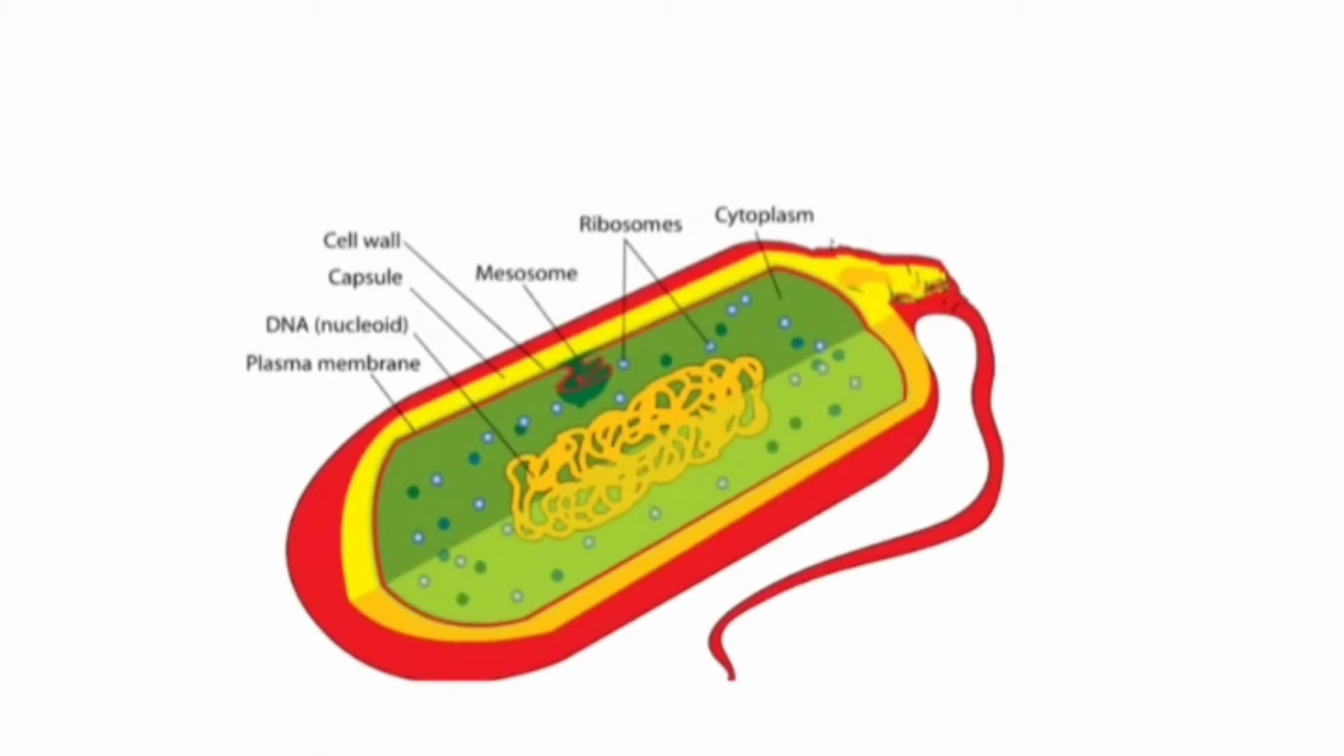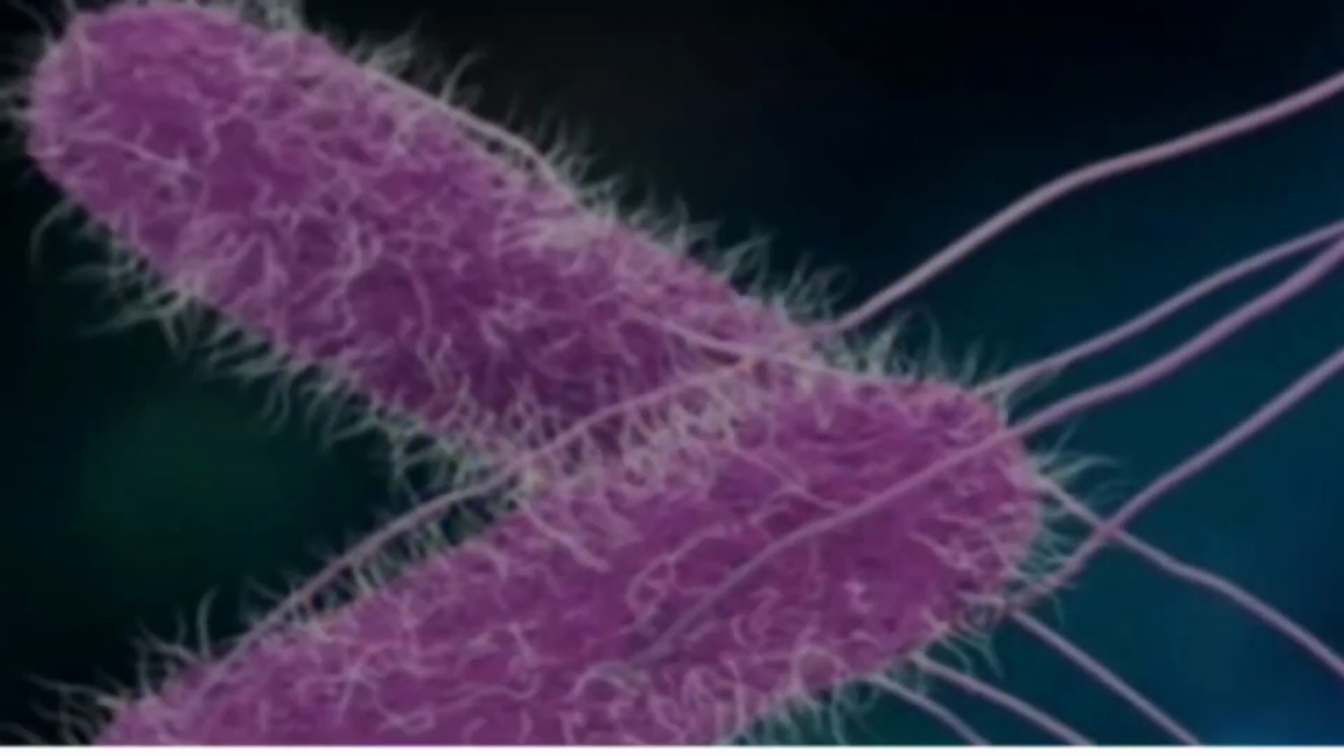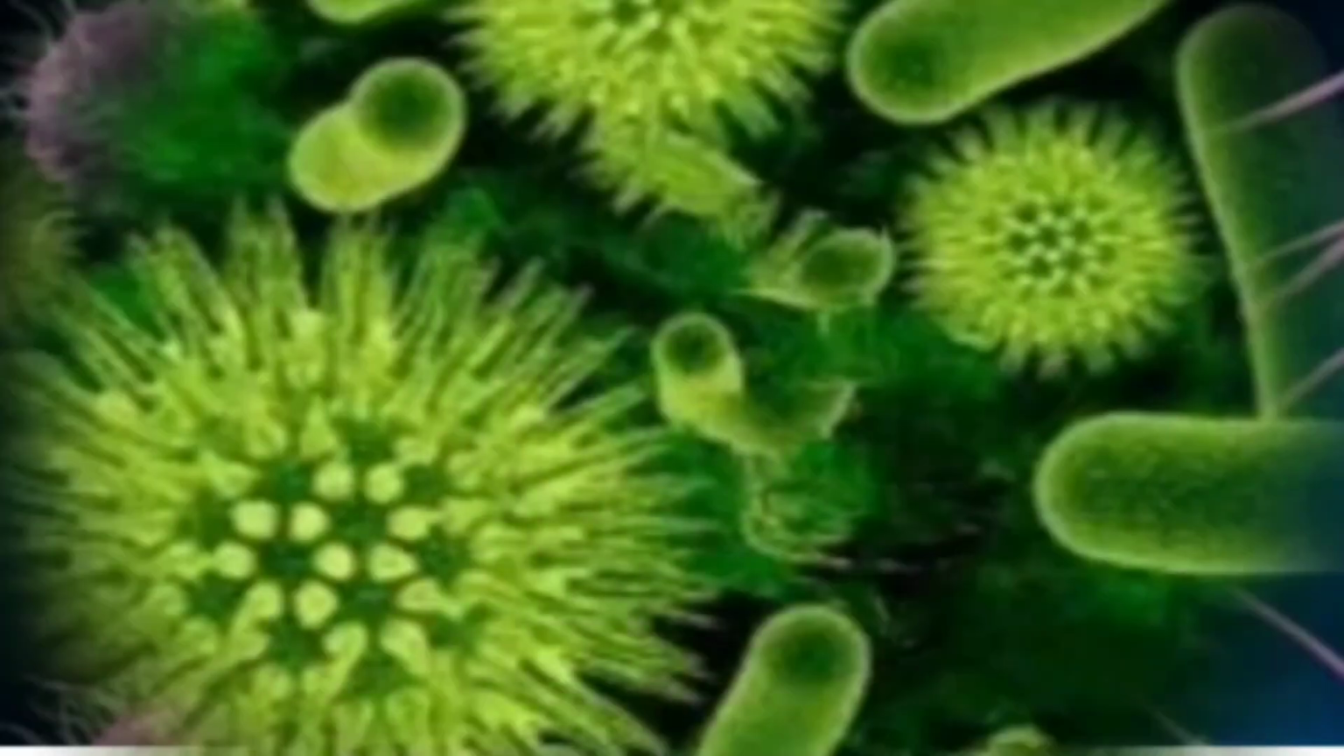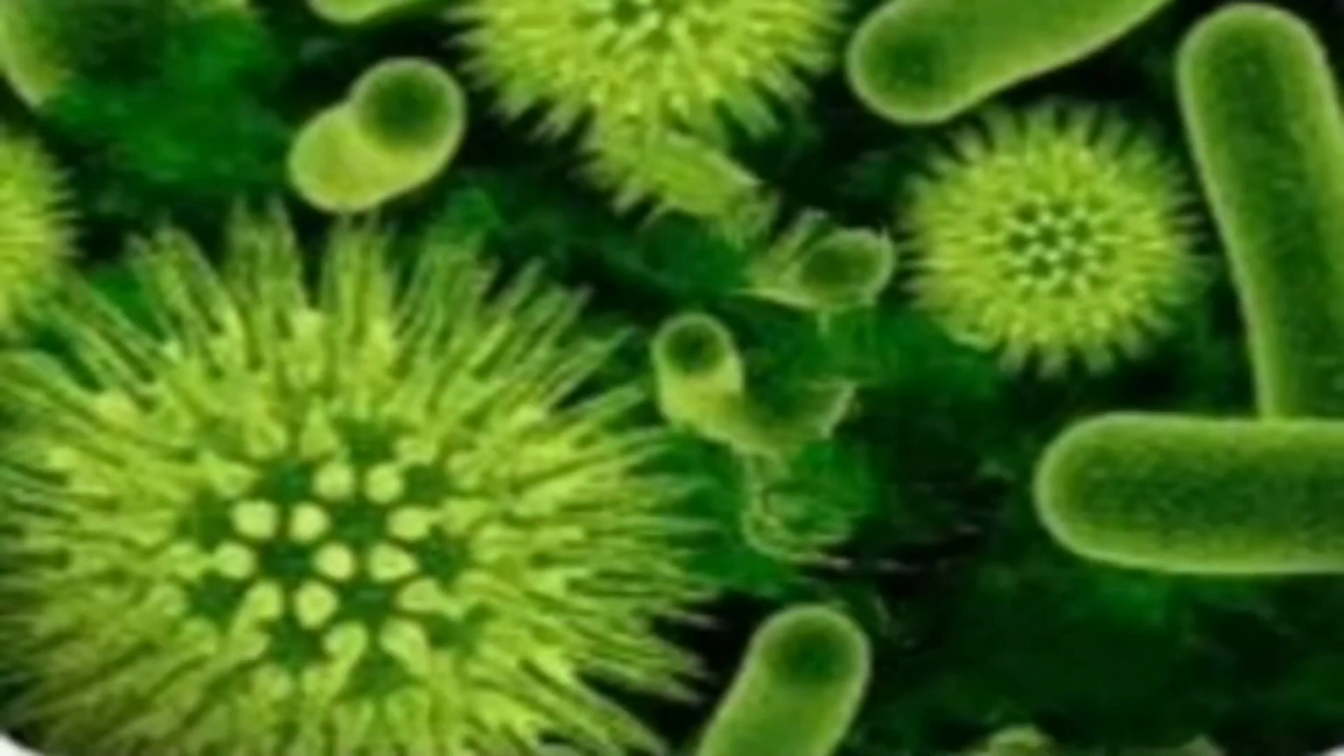Pro means before and karyotic means nucleus. So before nucleus means these organisms or these cells have no nucleus. These are comparatively smaller in size and are unicellular, and the genetic material is present in the cytoplasm.